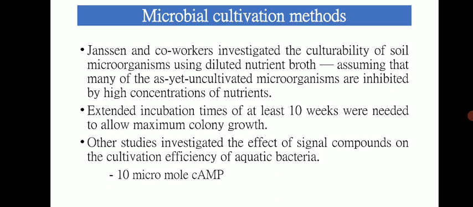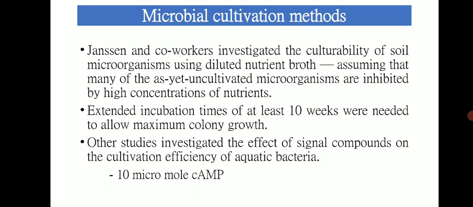So using this approach, new organisms from groups that are poorly represented by cultivated representatives, such as members of Actinobacteria and Verrucomicrobia, as well as isolates that are closely related to members of well characterized families, were obtained.